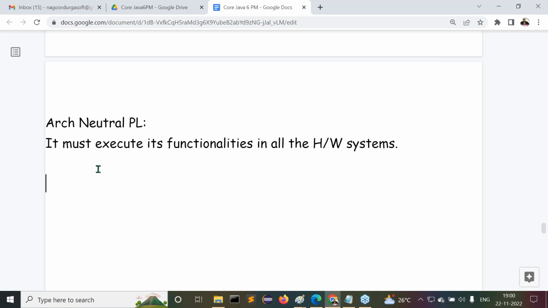So this is hardware architecture neutral, in the sense a hardware independent programming language. It should not be bound with any particular hardware system. It has to execute its functionalities in all the hardware architectures. Then only that programming language is an architectural neutral programming language. This is exactly the thinking of Sun Microsystems clearly.